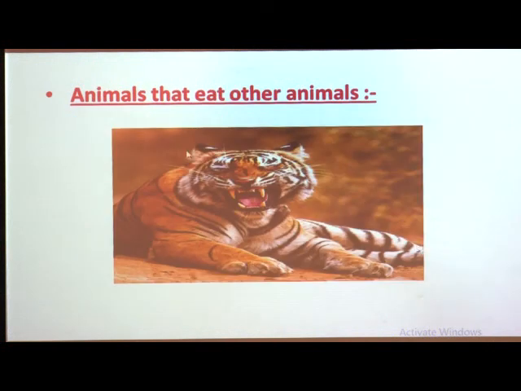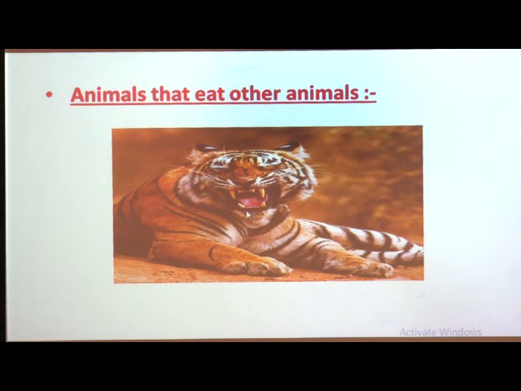Here in this picture you can see the teeth of a tiger. This is a tiger. See, these are the pointed front teeth which help them to tear the food, and they also have strong back teeth. If you see inside the picture, they also have strong back teeth which help them to chew the flesh and bones. This is the structure of their teeth which helps them to chew the flesh and bones.